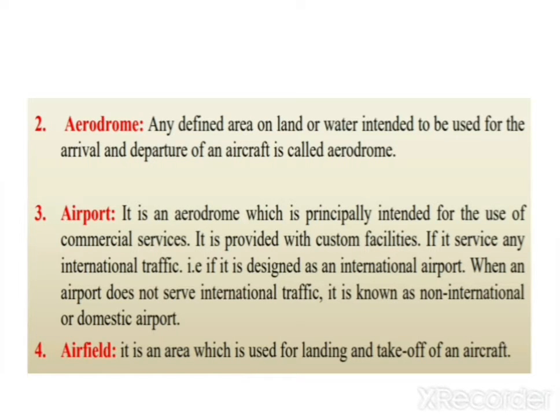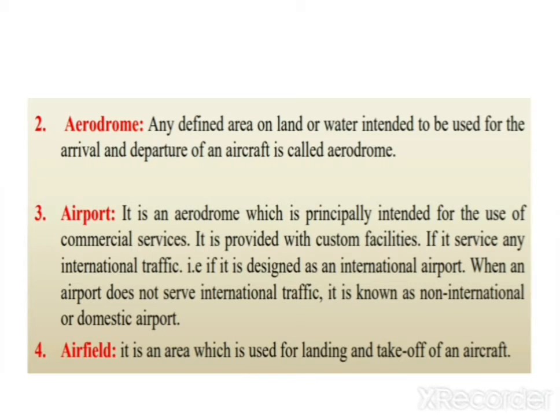Aerodrome is nothing but only the place, either on land or on water, whatever it may be, where aeroplanes or aircraft can arrive and depart. That's it. In an aerodrome, no runway is provided, and no taxiway is provided. Nothing is there. Only the aeroplane or aircraft can reach there and depart from there. That is nothing but aerodrome.